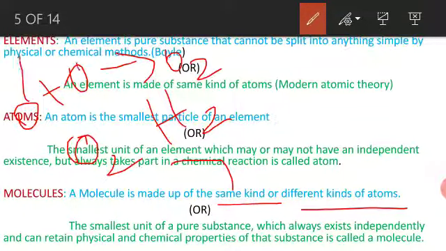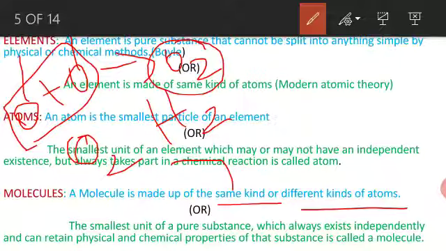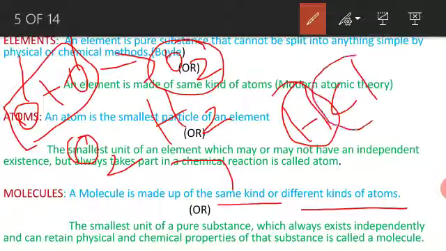The same kind of atoms combine together to make one simplest molecule. And different kinds of atoms, take HCl. H is one type of element and Cl is a different type of atom. The different types of atoms combine together to make one molecule.